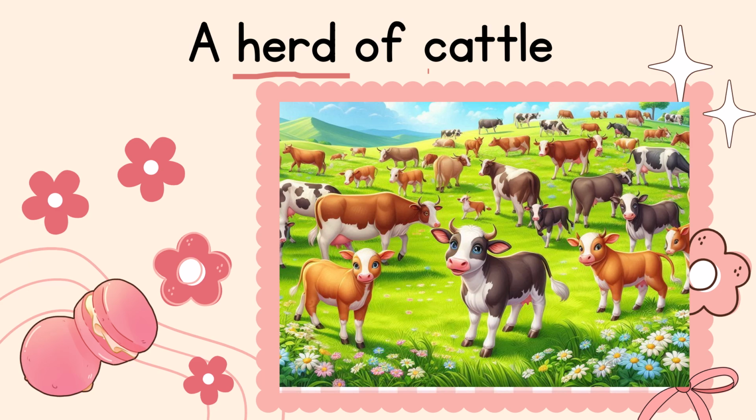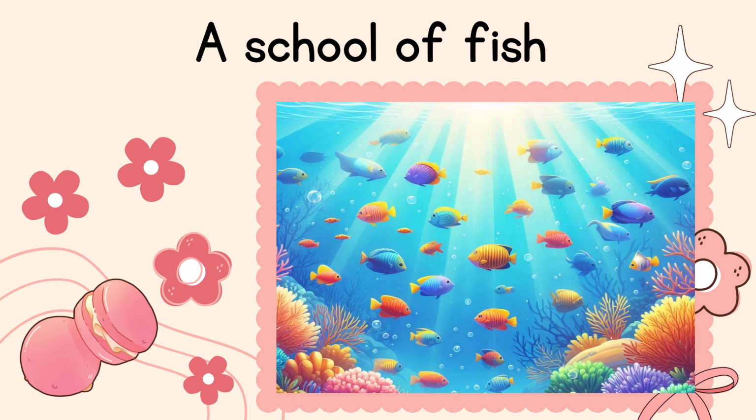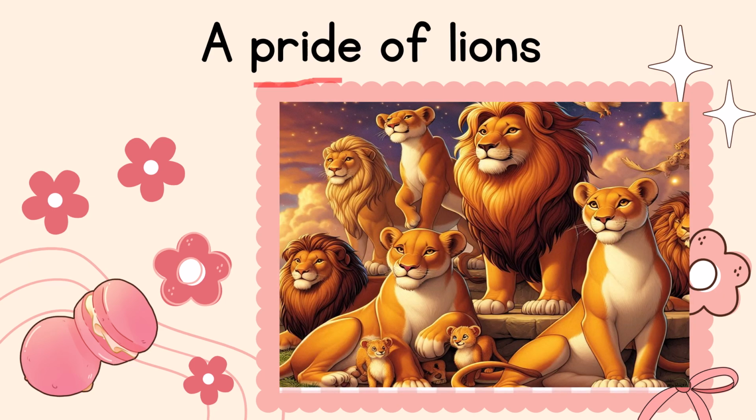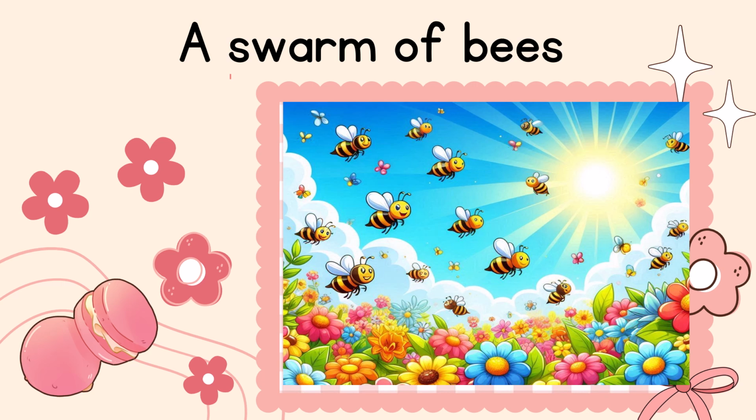You can see in this picture. A school of fish. A school is a collective noun that refers to a group of fish. A pride of lions. Here pride is a collective noun that refers to a group of lions. A swarm of bees. Here swarm is a collective noun that refers to a group of bees.